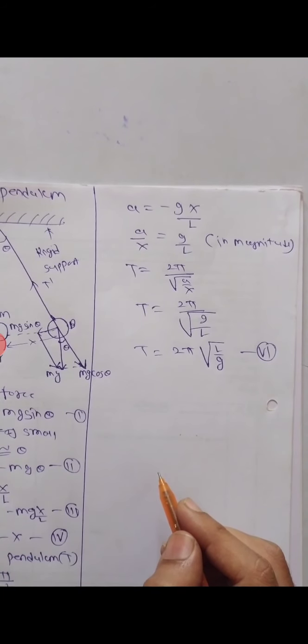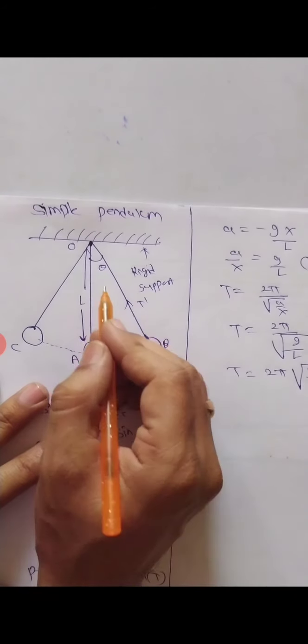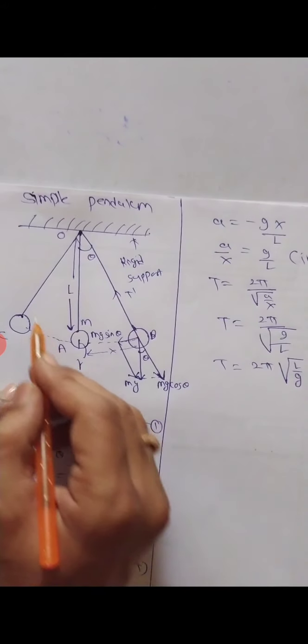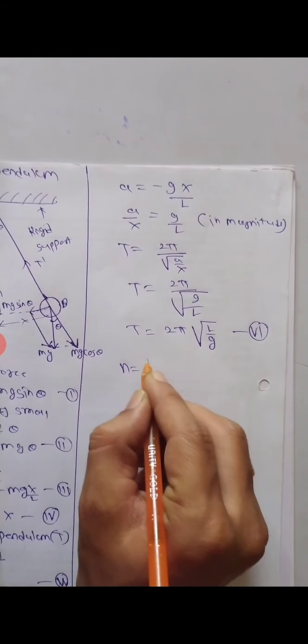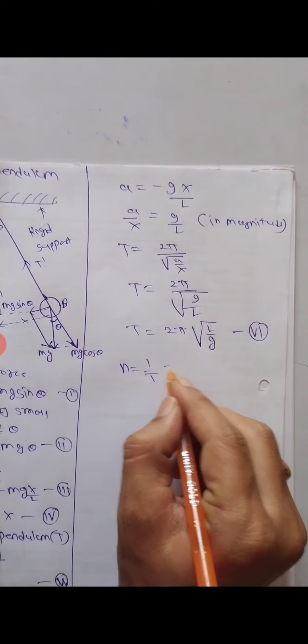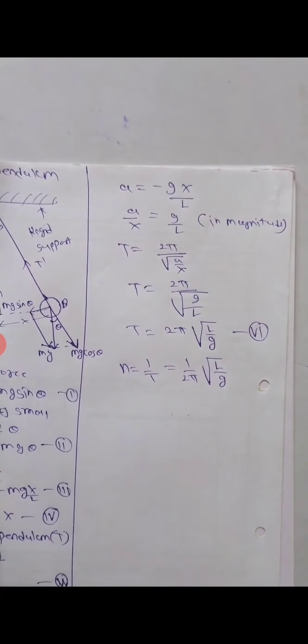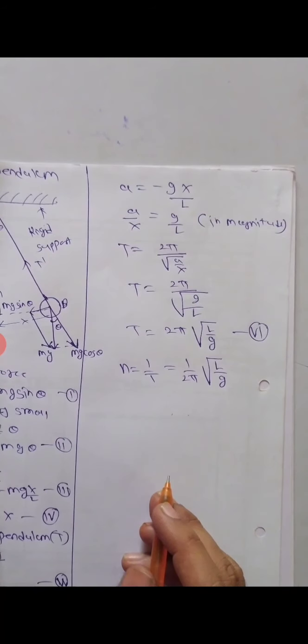So there are three assumptions. First, amplitude of oscillation is very small, at least 20 times smaller than the length. Then length of string is large. And during oscillation the bob moves in a single vertical plane. So we know that n is equal to 1 upon T, and 1 upon T is nothing but 1 upon 2 pi under root L upon g. So the period of a simple pendulum is directly proportional to L and inversely proportional to the acceleration due to gravity.